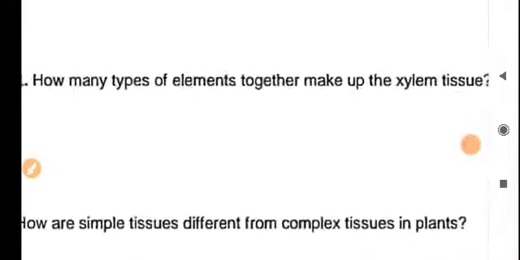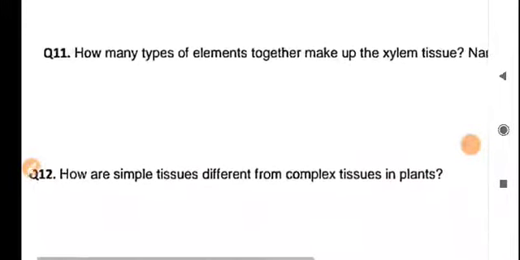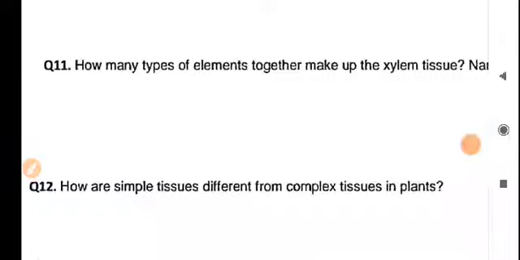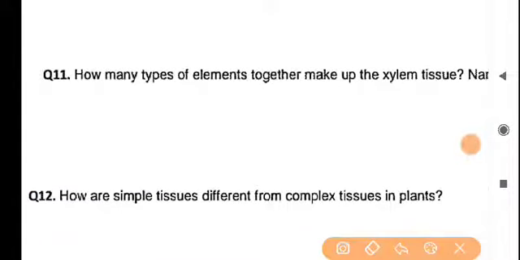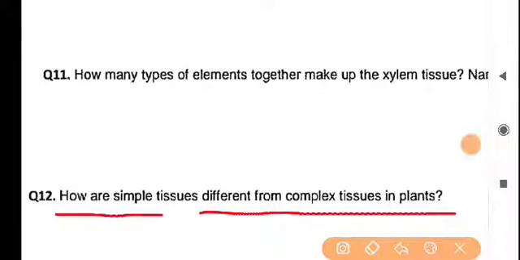I hope your concept regarding xylem elements is clear. If you have any doubt or problems, frequently ask me in the live classes or in the comment box. Now back to the question number 12. How are simple tissue different from the complex tissues in plants?